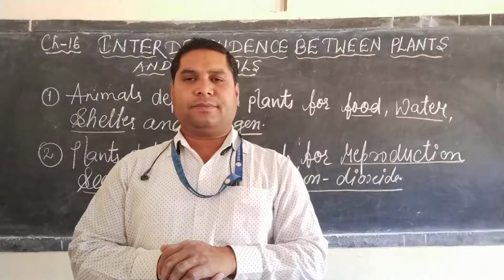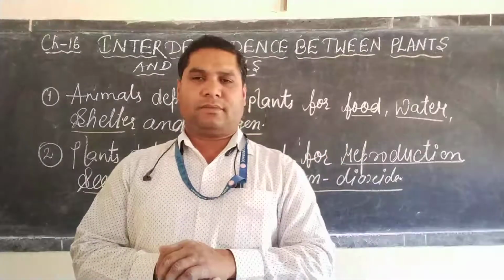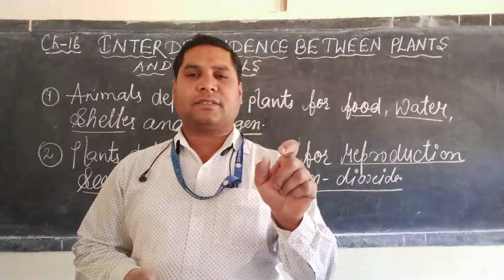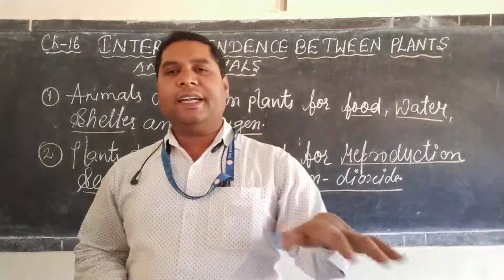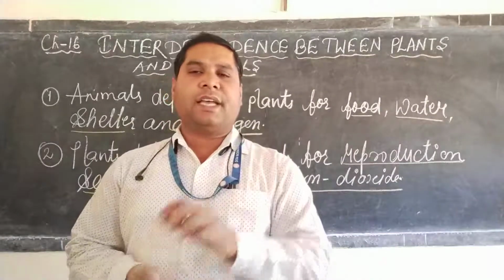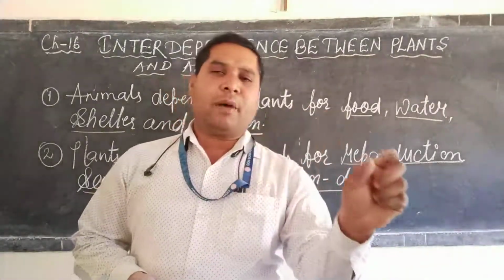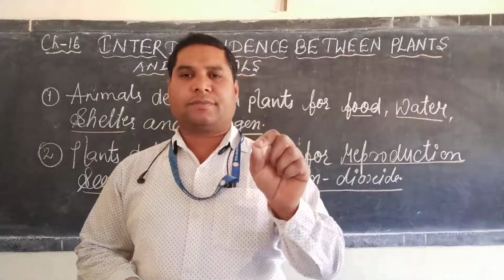For example, a camel feeds upon xerophyte plants like cactus to fulfill the requirement of water in the desert. So in this way we can say that animals depend upon plants for water.